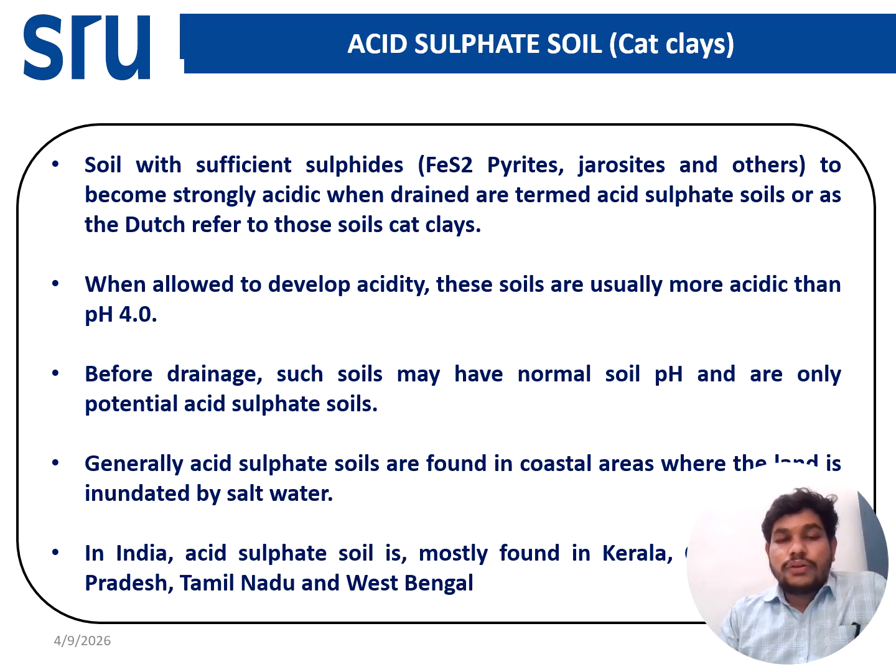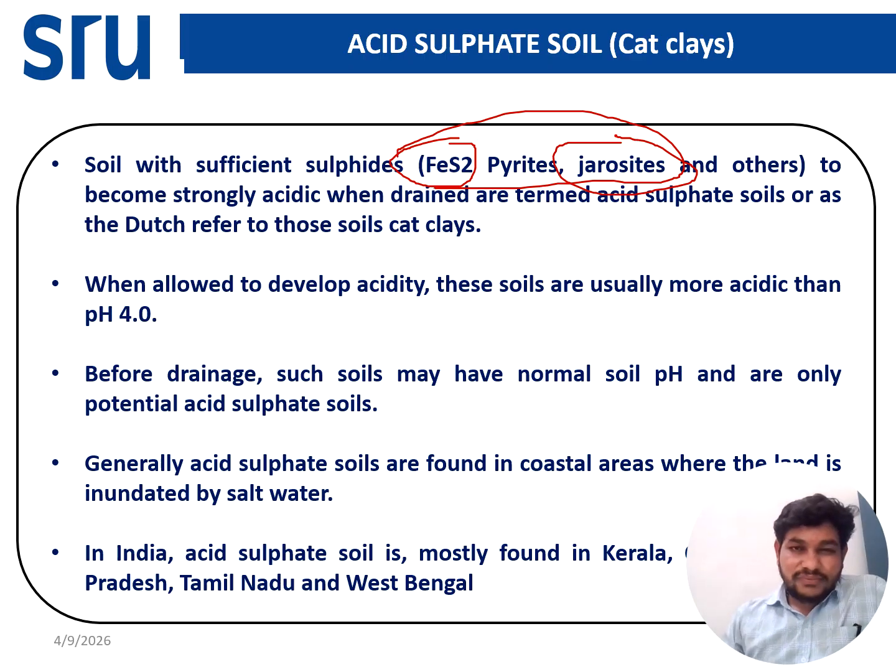This soil is good before drainage. If we do the drainage, if we remove the water, the iron sulfide present will convert into H2SO4, and that H2SO4 will reduce the soil pH. The most important minerals present in acid sulfate soil are jarosite and iron sulfide. These two minerals are responsible for acid sulfate soil. Before drainage, this soil will have a pH of more than 5. This is called potential acid sulfate soil.